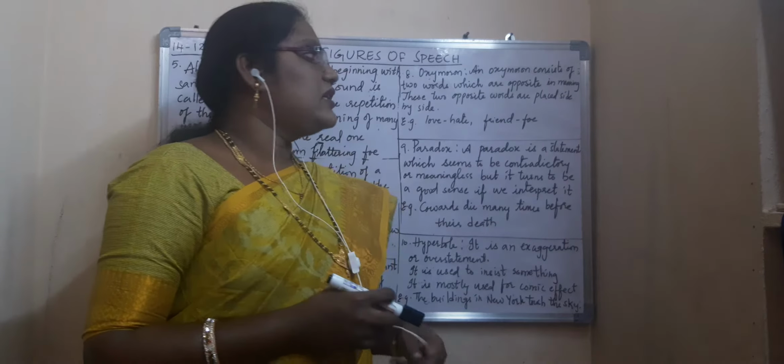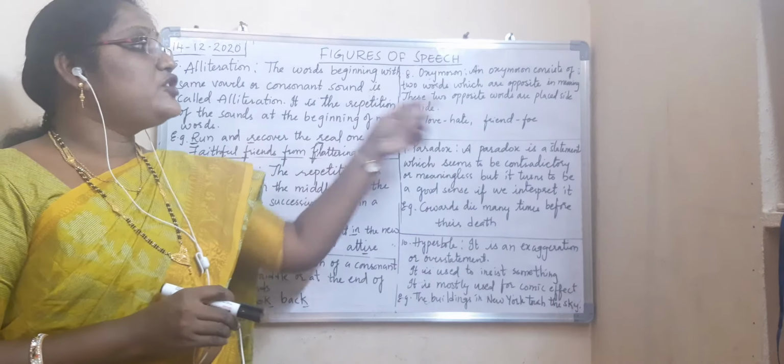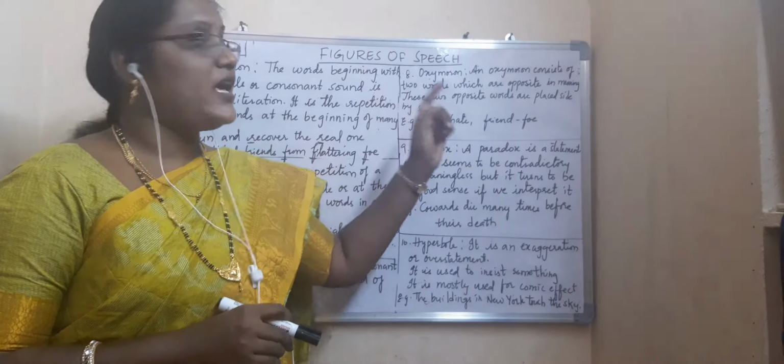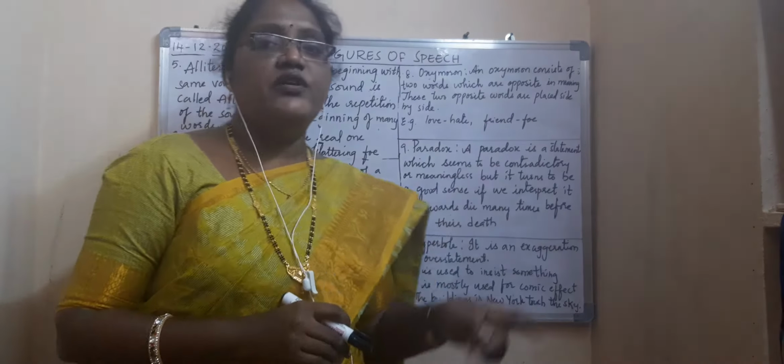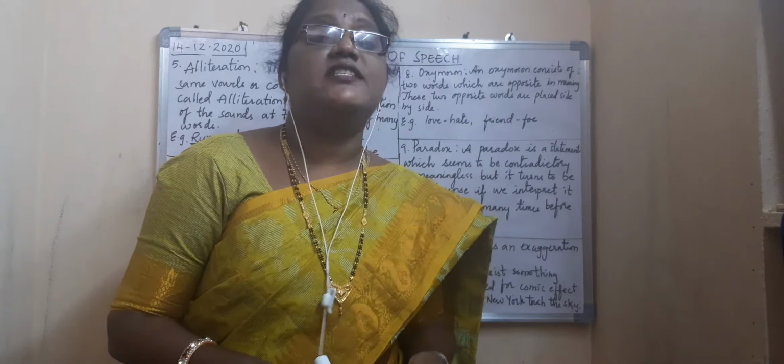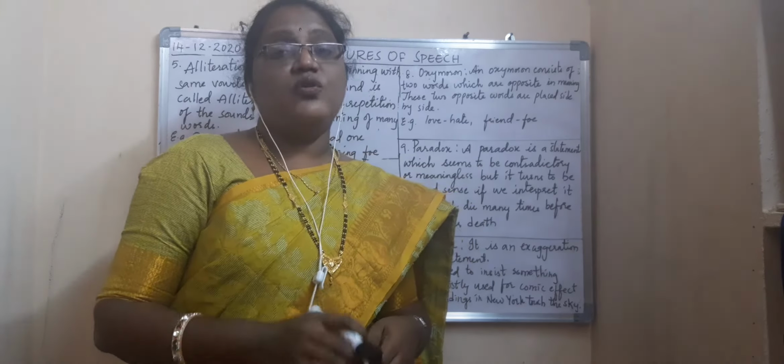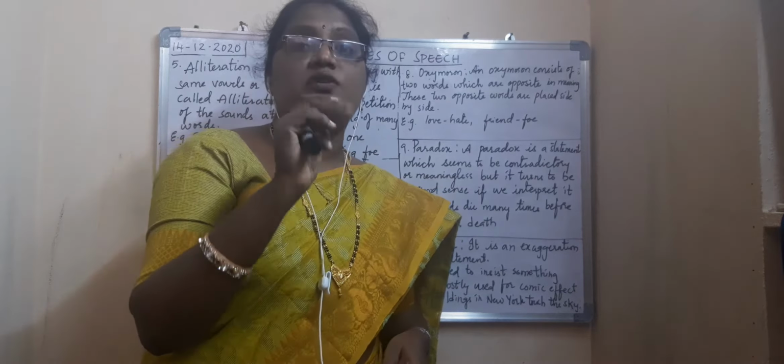An oxymoron consists of two words which are opposite in meaning. These two opposite words are placed side by side. That is called oxymoron. So oxymoron means two opposite ideas, opposite in meaning, placed side by side. It is a combination of two words, a set of two words you have to remember.